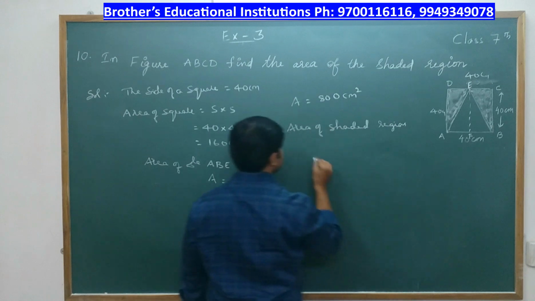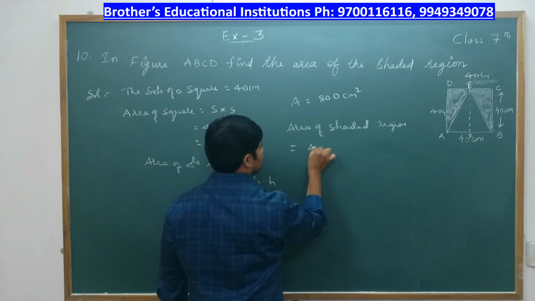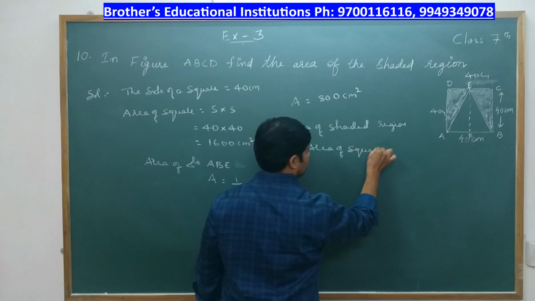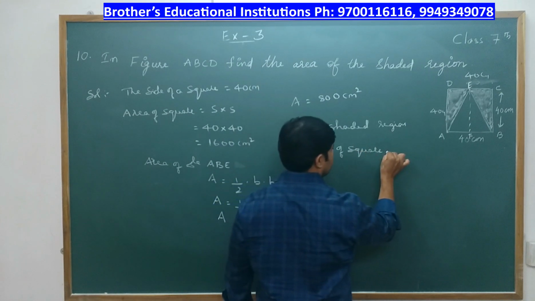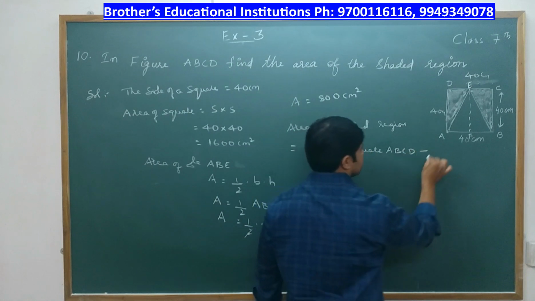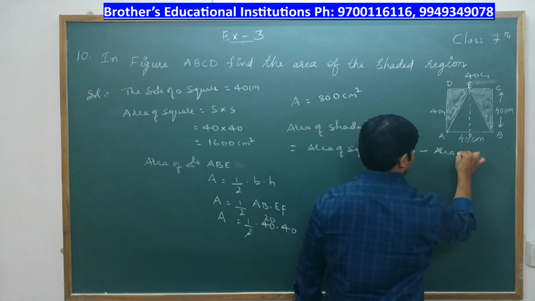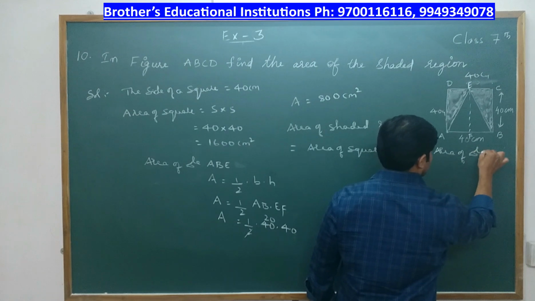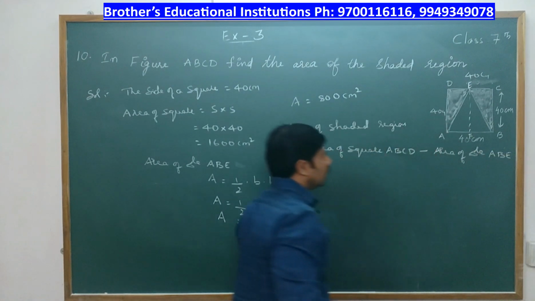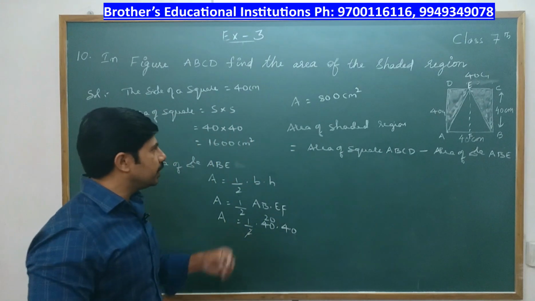Area of shaded region is nothing but area of square ABCD minus area of triangle ABE. We'll subtract these two, then we'll get the area of shaded region.